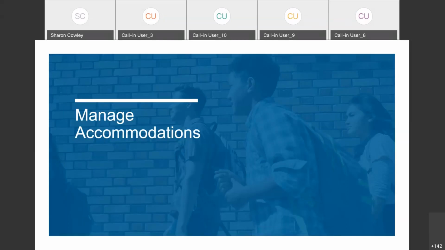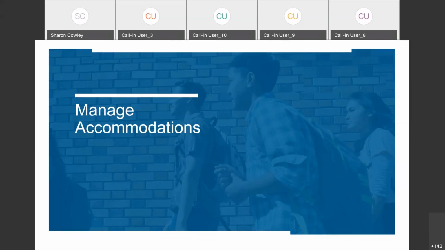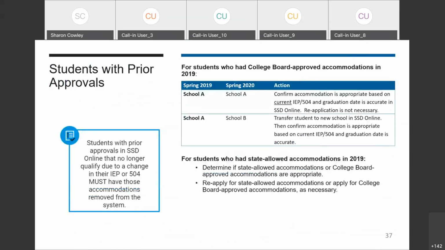Next, I'll walk you through some of the most common activities related to managing previously submitted accommodations requests in SSD Online. For students with prior approvals, the SSD coordinator should make sure that the accommodations that the students have already been approved for match the student's current IEP, 504 plan, or other formal plan accommodations.